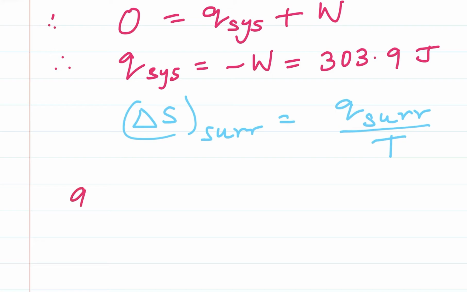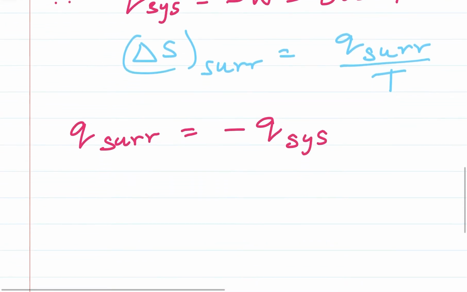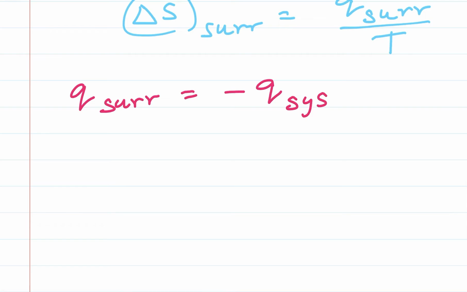Q surroundings is equal to minus Q system. So therefore we can find Q of the surroundings as negative of Q system, which is equal to minus 303.9 joules.